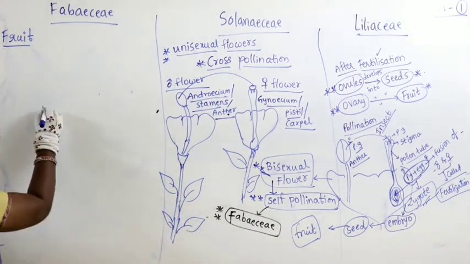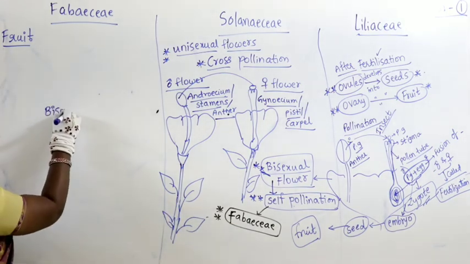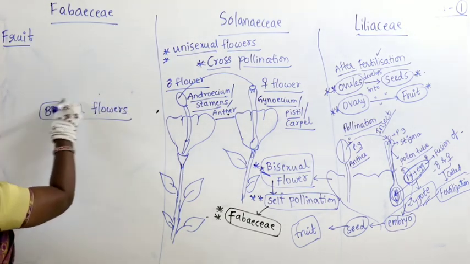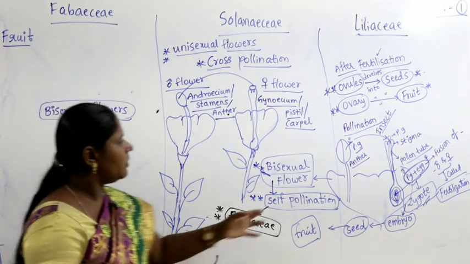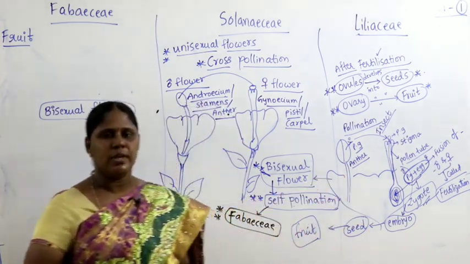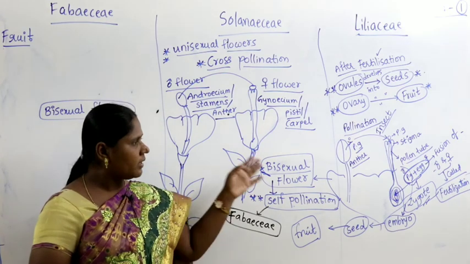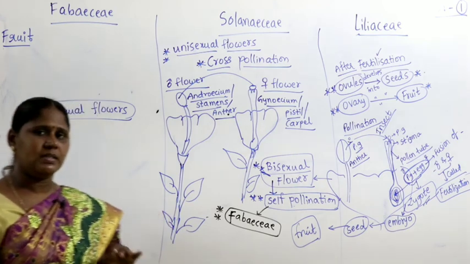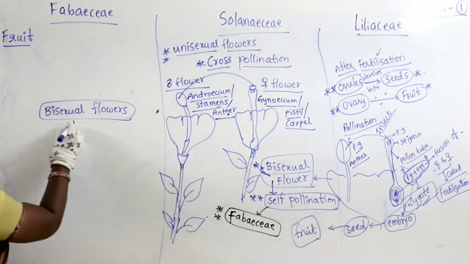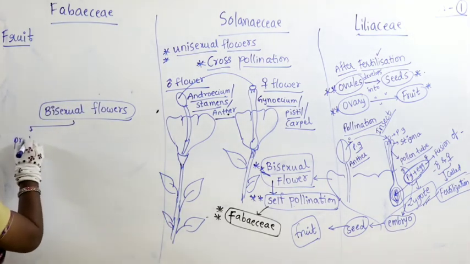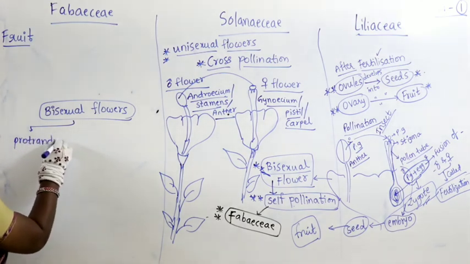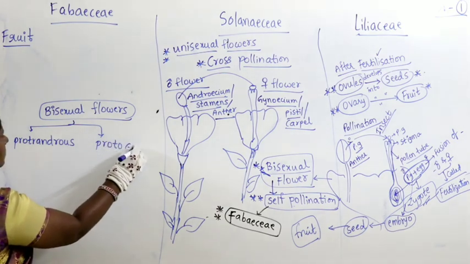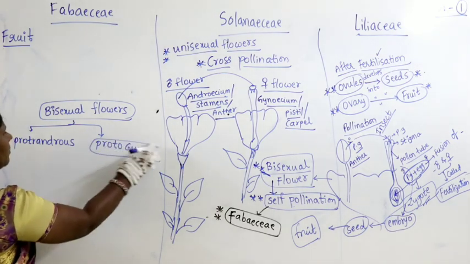When you take bisexual flowers, if androecium and gynoecium both develop and mature at the same time, then there is a possibility of self-pollination. But in some cases in bisexual flowers, we find two conditions: protandrous and protogynous.